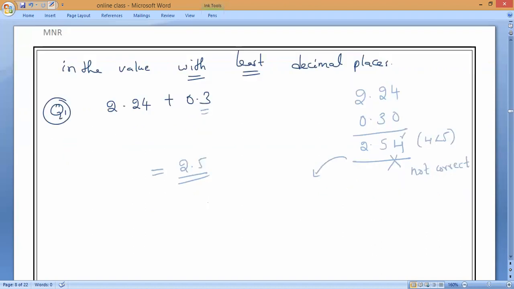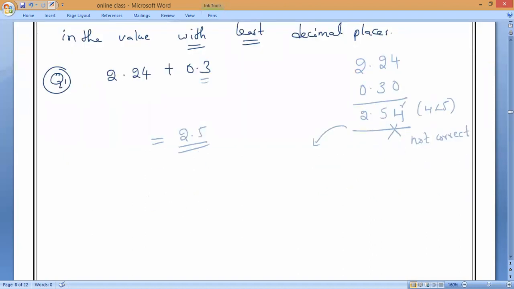Next, question number 2: 0.331 plus 1.12 plus 0.03.